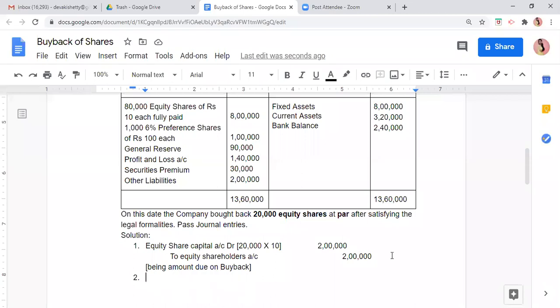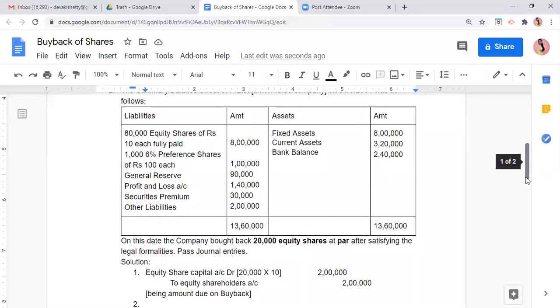Look into the question and tell me, is there any information given about fresh issue? फ्रेश इश्यू के बारे में कुछ भी बोला गया है question में?